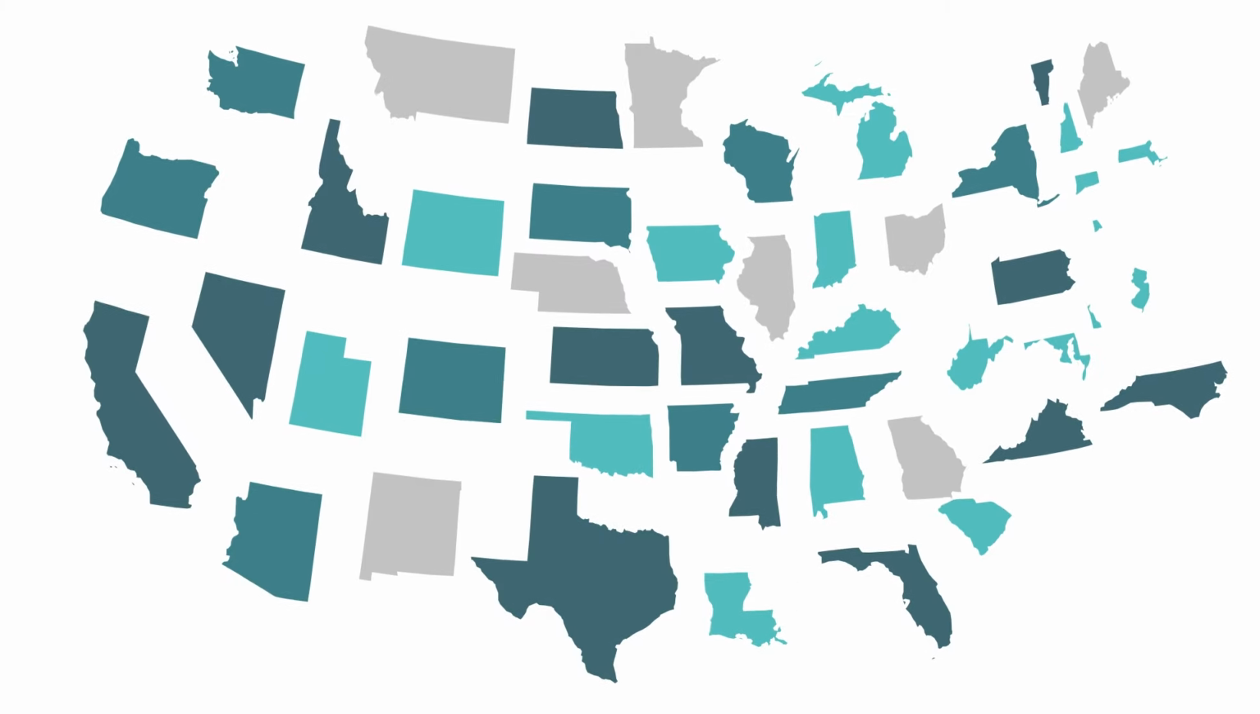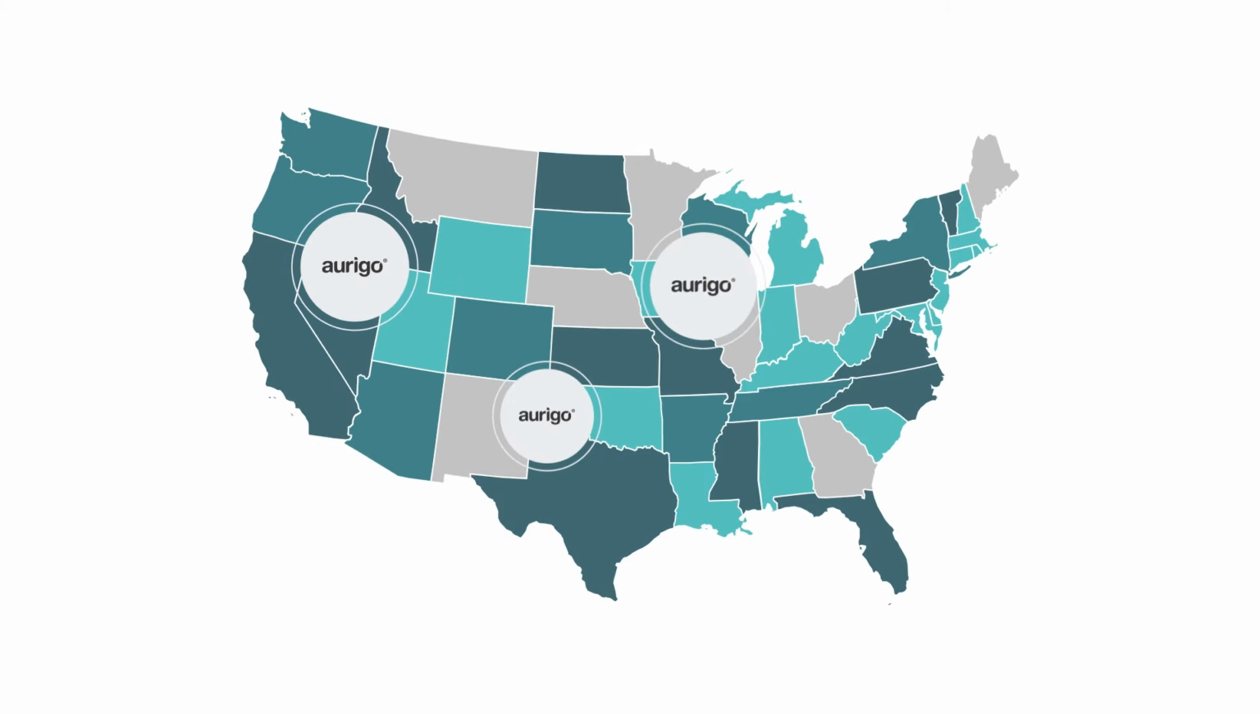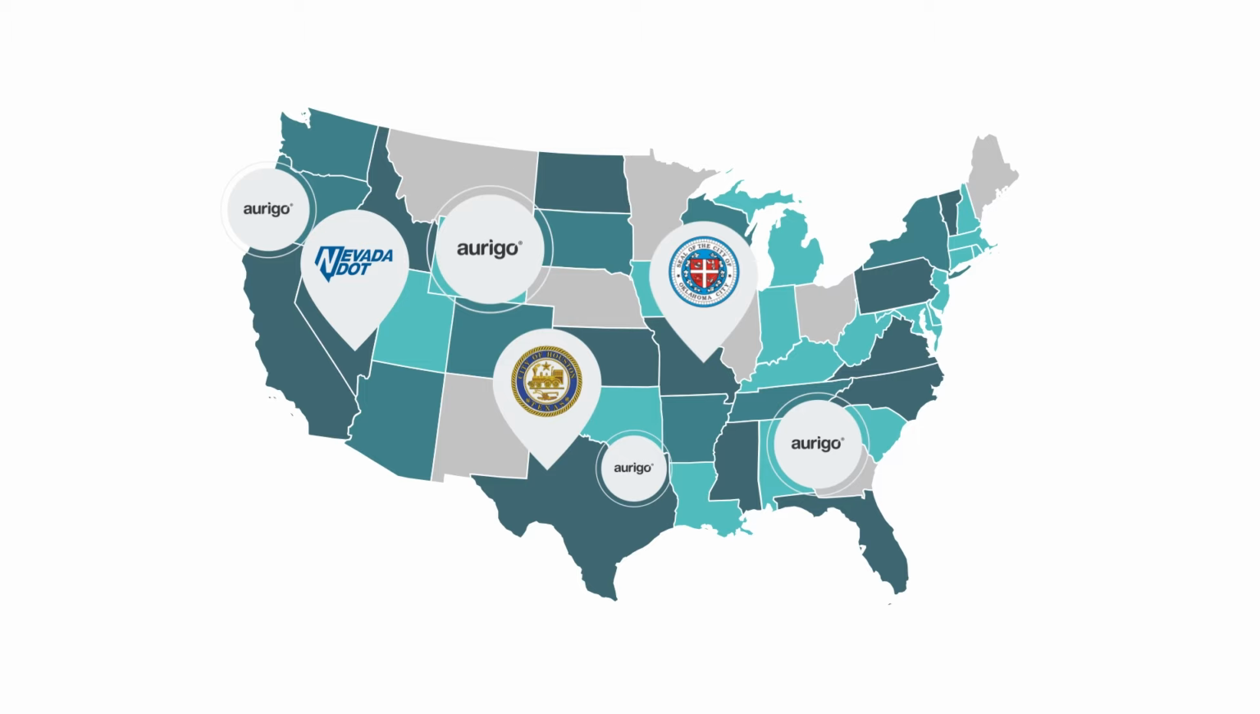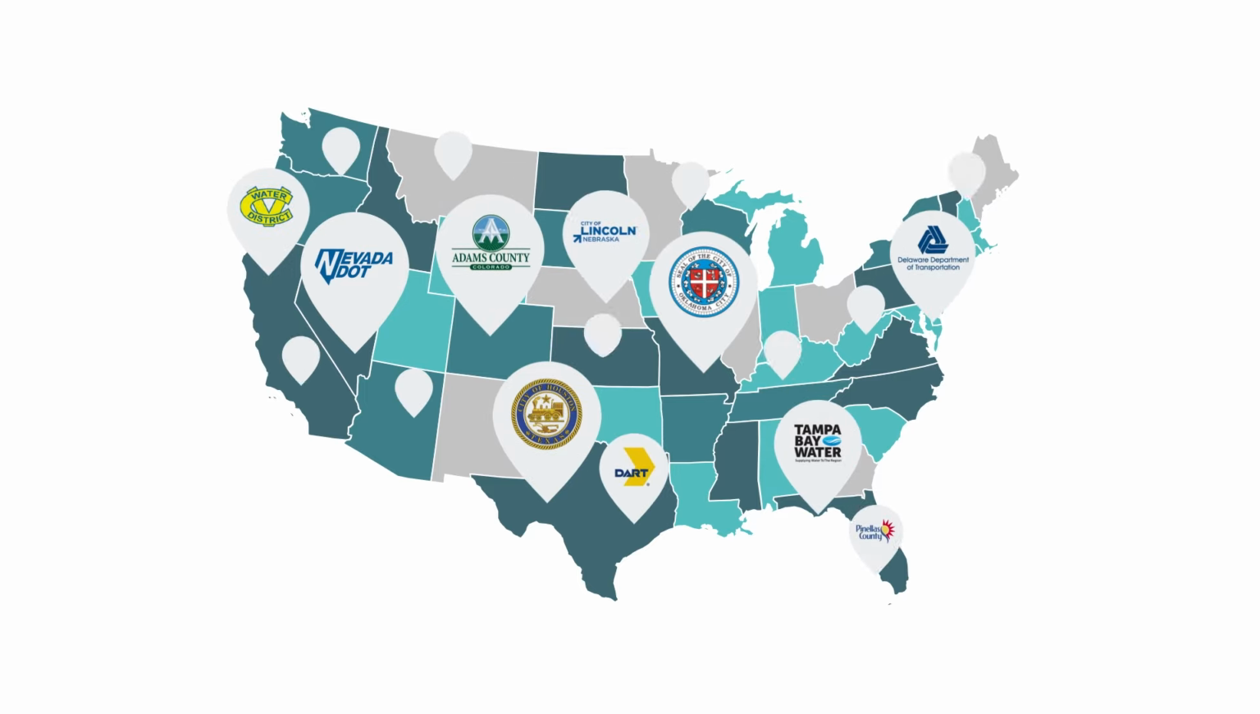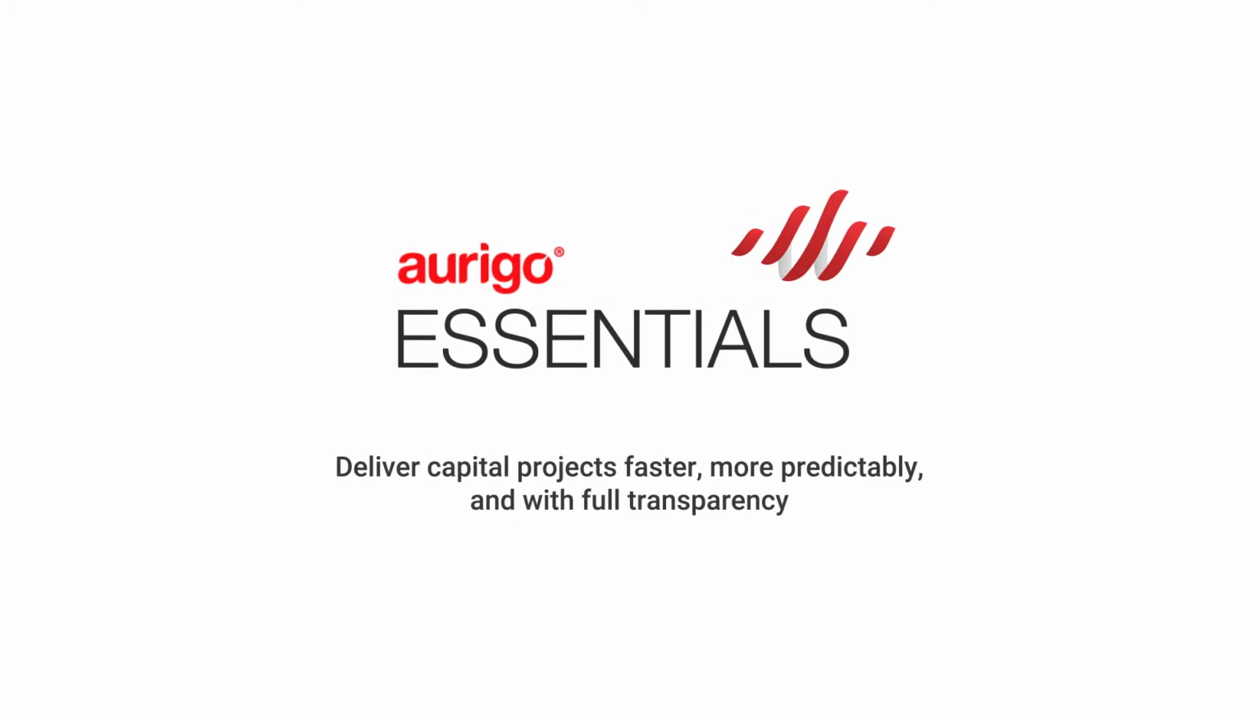Join the many public agencies Aurigo is helping deliver resilient and sustainable projects for their communities, including state DOTs, public works departments, water and wastewater authorities, and transit agencies. Confidently ensure that capital projects are delivered cost-effectively, faster, more predictably, and with greater transparency.